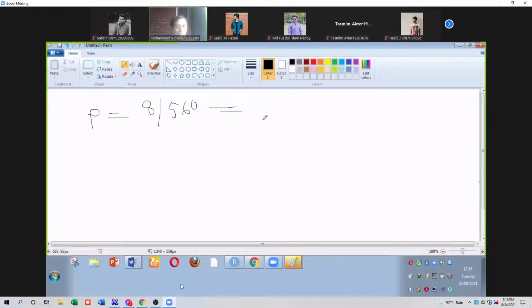What is the proportion? 8 divided by 560 is 0.014. Okay, this is the proportion or probability, or chance like this.